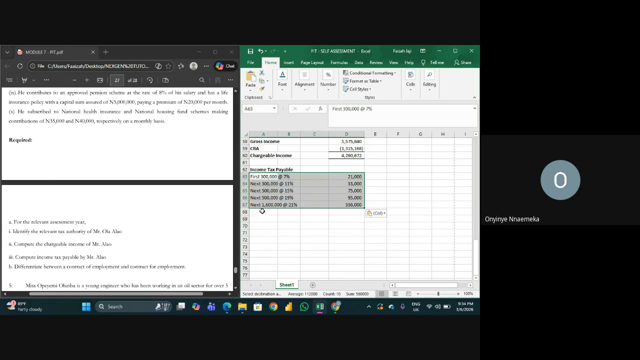Now to know our balance, it equals this figure minus 3,200,000. Then at 24%, it equals 24% of this figure. Then our total tax will be 814,561. Any question, guys?